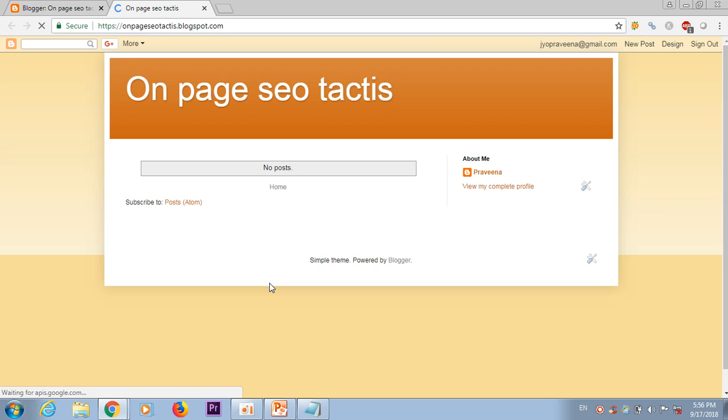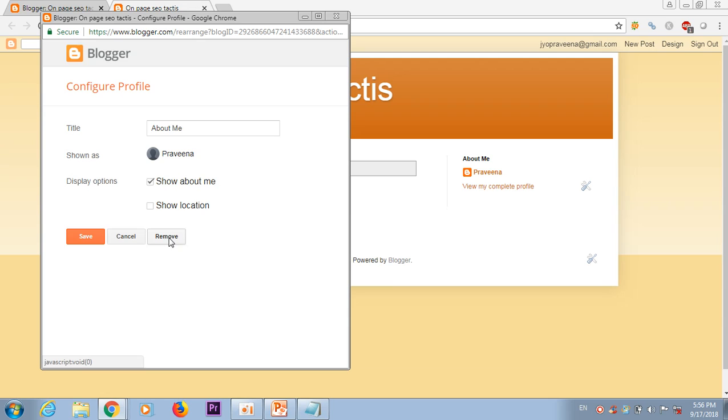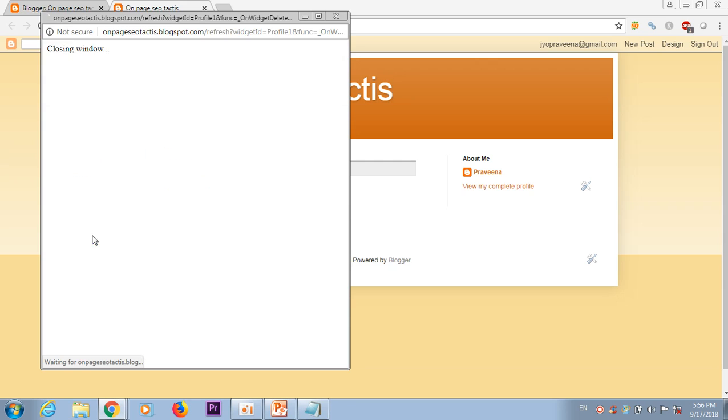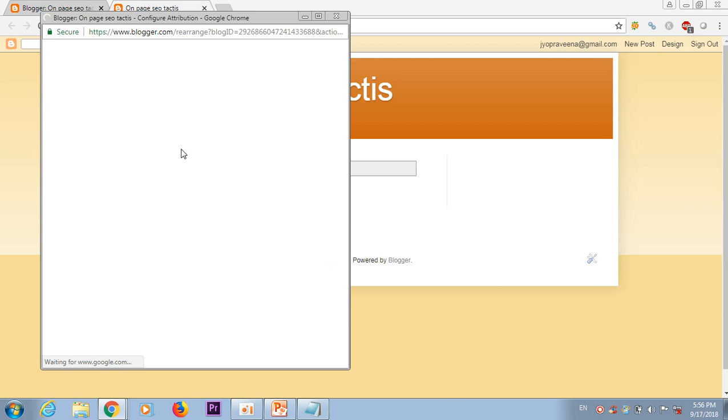We can add any number of pages, and this is the edit button. We can edit the home page also. For example, if we click on this one and click remove, I did not want to display my information here, so I'm just removing it and clicking save. Everything is removed, and just refresh. I did not want to display this information either, so I'm removing it.